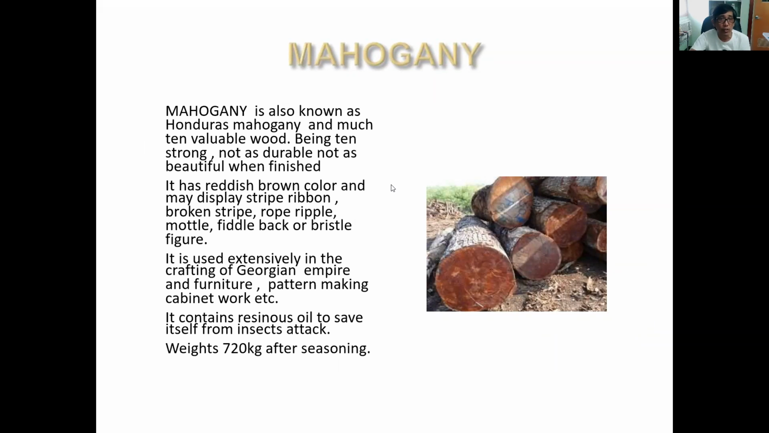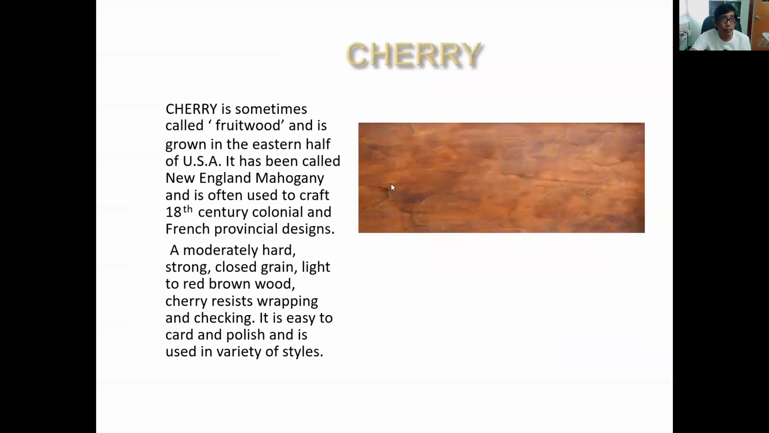It's color red. So cherry is sometimes called the fruit wood, and it is grown in the eastern half of the USA. It is called the New England mahogany. So it is often used to craft 18th century colonial and French provincial design. So the cherry wood, the cherry tree, it's a fruit wood.